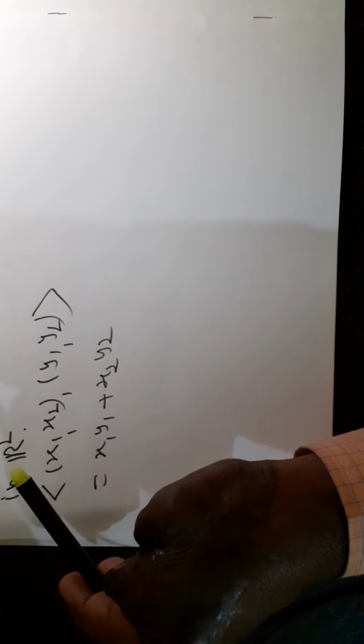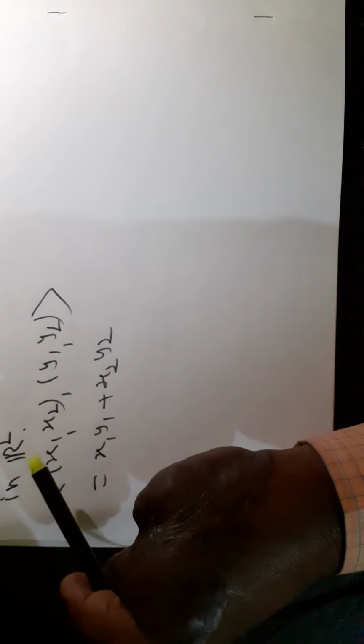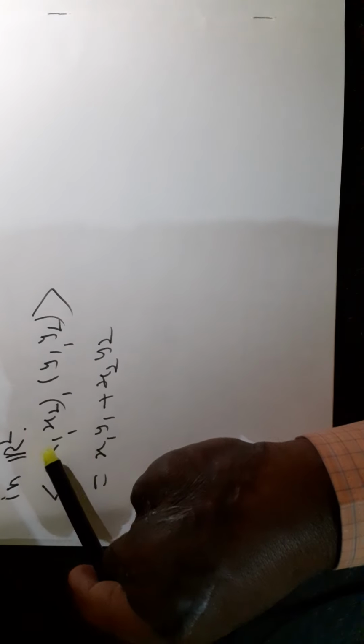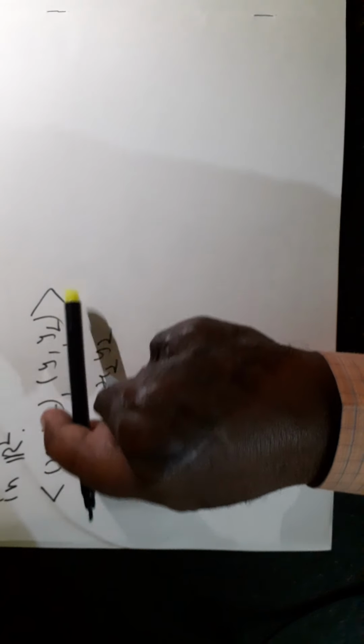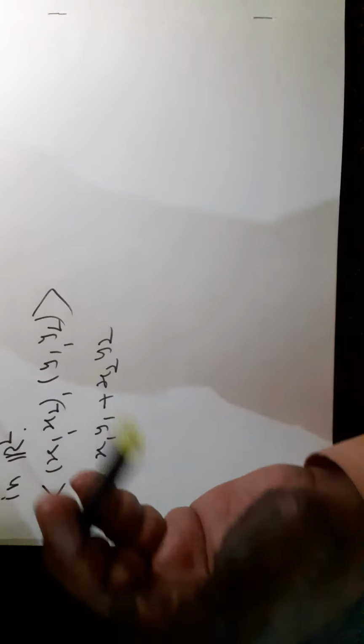Here on Rn, on R2, the inner product is the dot product. Therefore the inner product of (x1, x2) and (y1, y2) is equal to x1 y1 plus x2 y2.